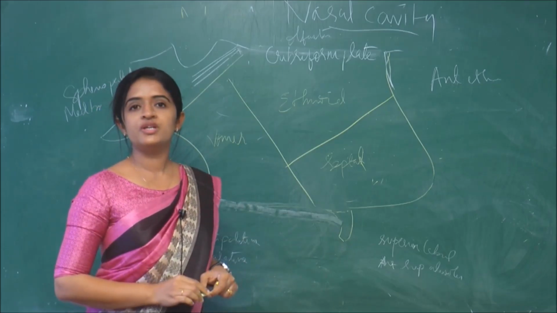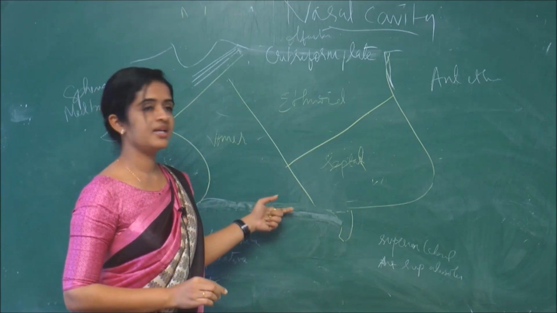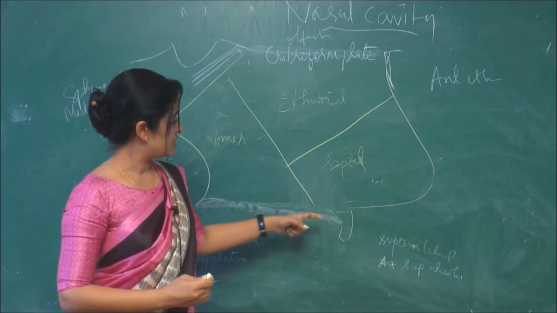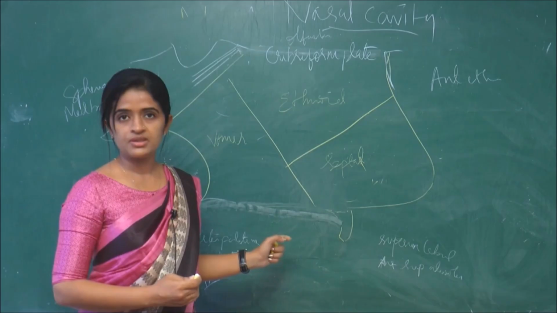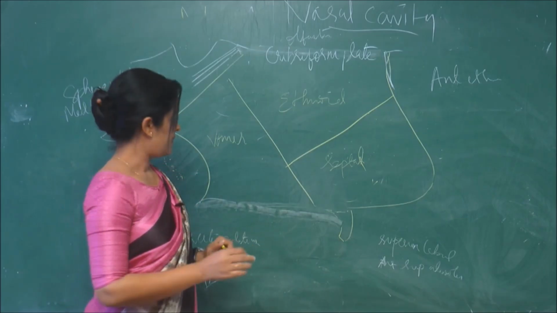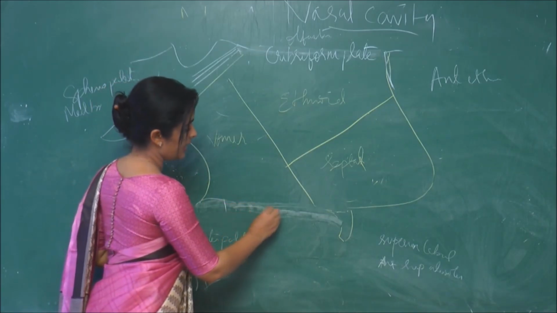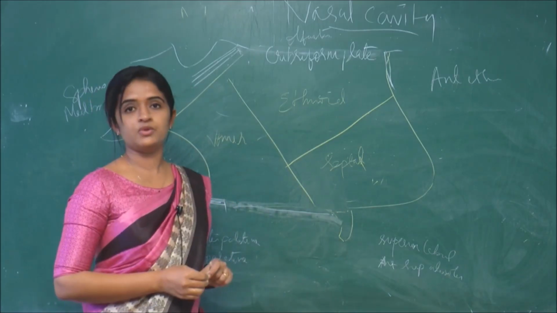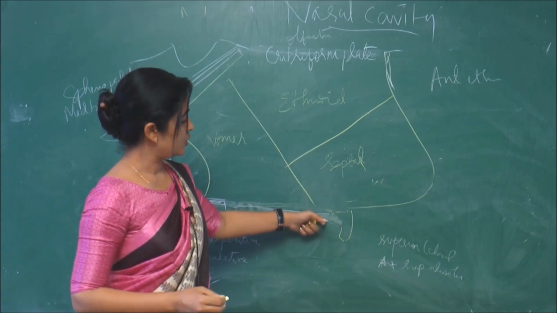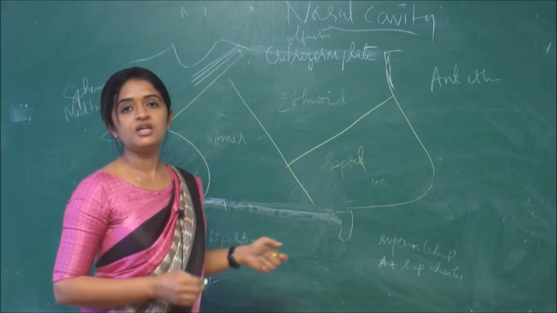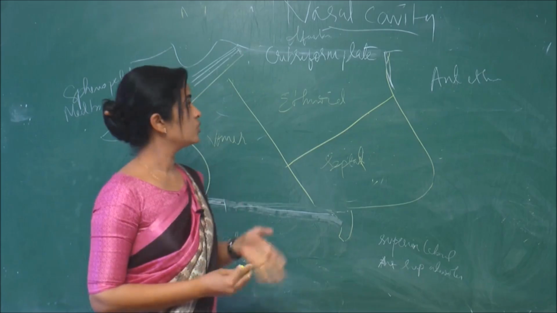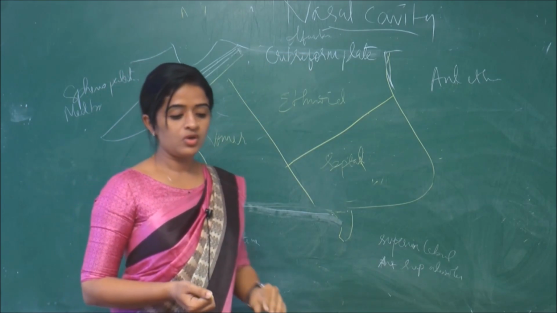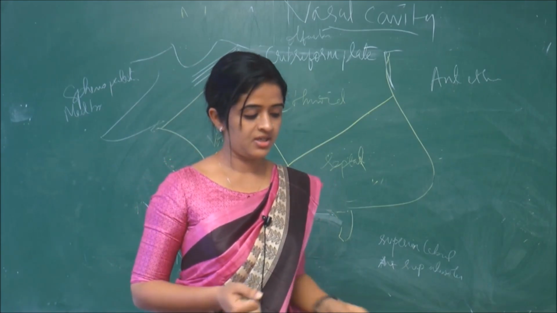What about the floor of the nasal cavity? Actually, the floor of the nasal cavity is separating the nasal cavity from our oral cavity. So the floor of the nasal cavity is formed by the palate. Palate means the hard palate of maxilla and the palatine process of the palatine bone. So you have the hard palate which is forming the floor of the nasal cavity. So the roof is formed by the cribriform plate of ethmoid bone and the floor is formed by the hard palate.